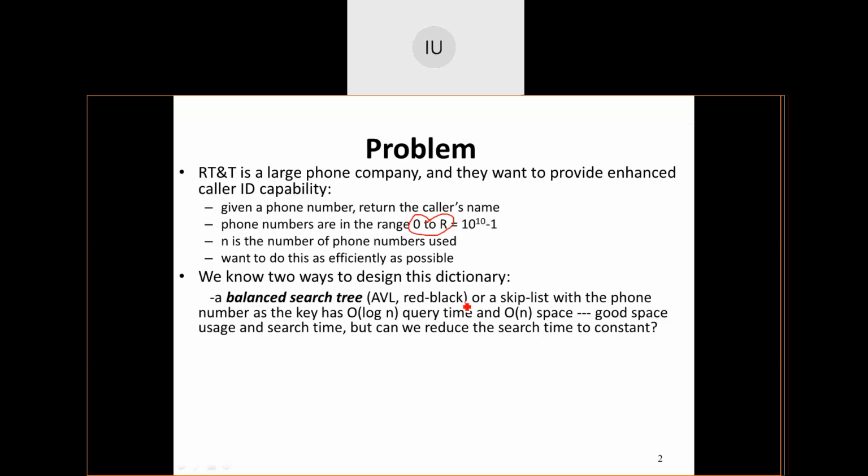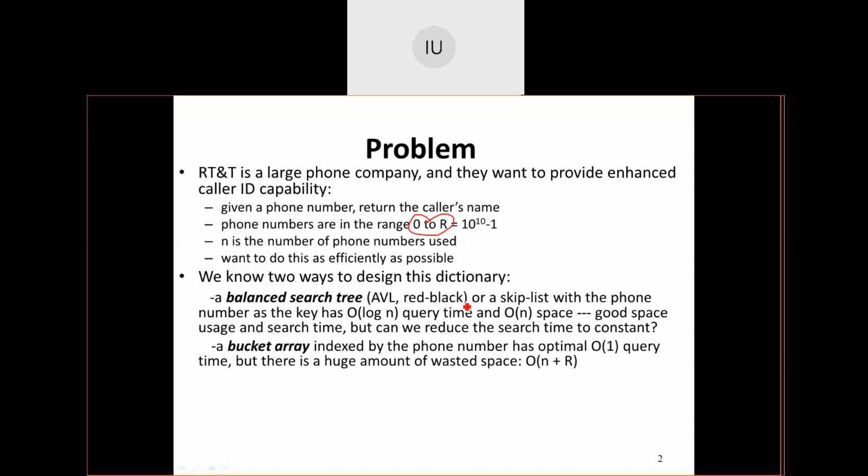Okay, so we can have the implementation done for this kind of problem by using what is called a balanced search tree. There are two or more varieties of balanced search trees. Best examples are AVL trees and red black trees. Second is what I call a bucket array. This is what Praveen was speaking about. In a bucket array, indexed phone numbers are stored, and according to that there will be a storage of linked lists associated.